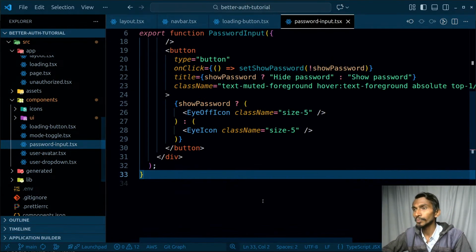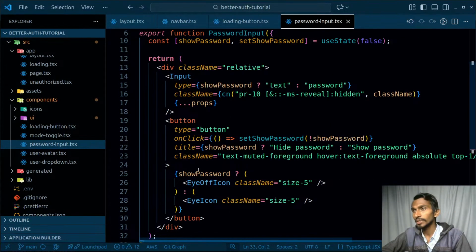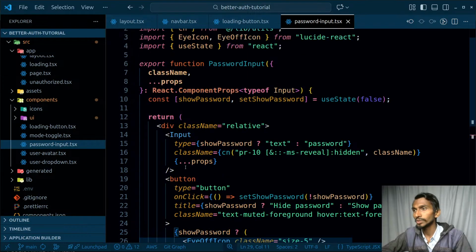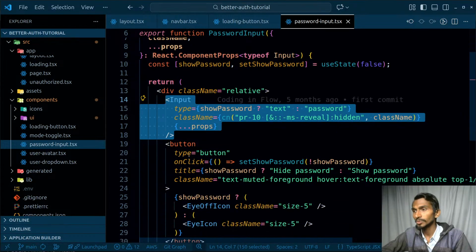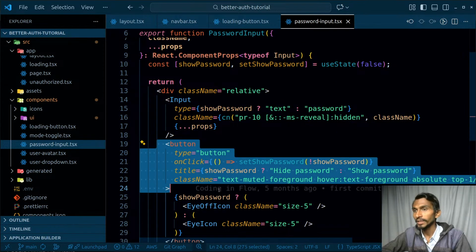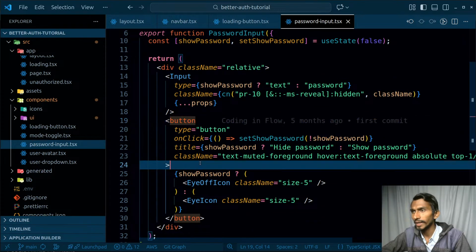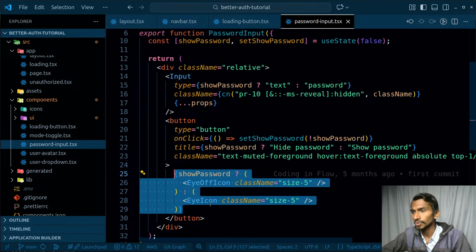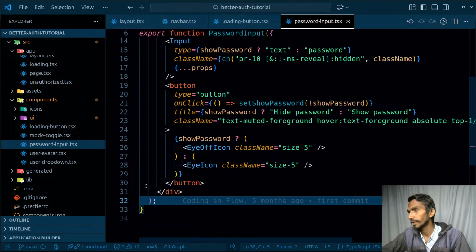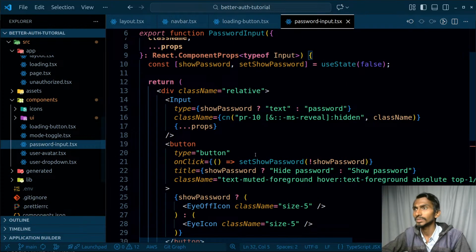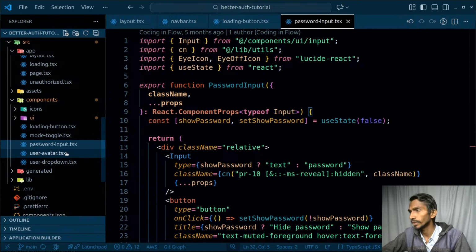I have password input. Again, this is extremely important over here. So I have my input just at the top, and just below I have my password input. I have to give them proper designs to make them better, but that's fine for now. Relative, I'll have a button. Inside my button I'll have these two things, and this is how things are going to be done. I will design them the best way possible, so I don't need to worry about it.